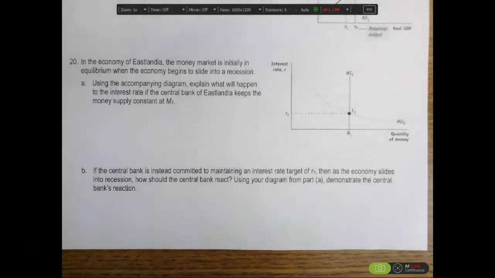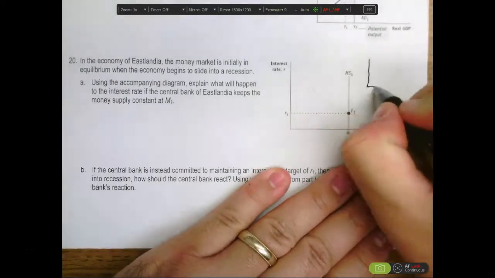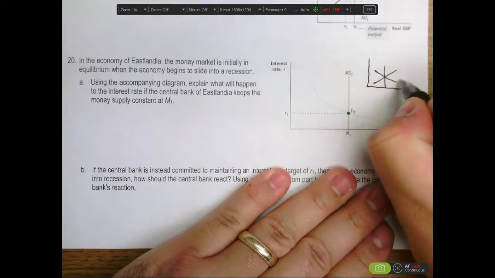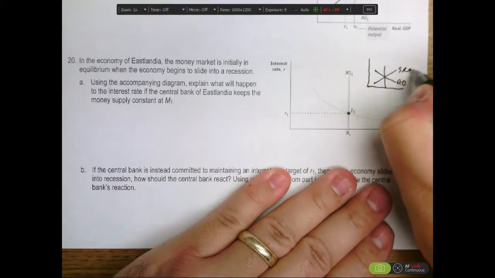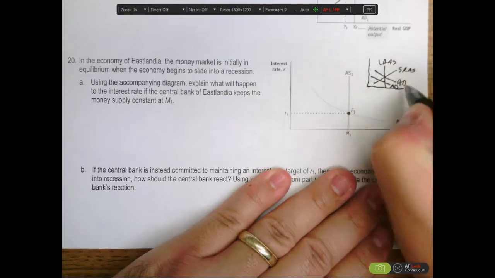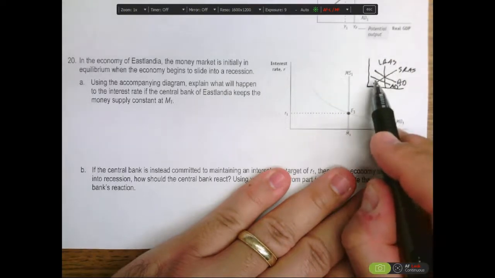This question is asking what happens to the economy of Eastlandia if the money market is initially in equilibrium and then there is a recession. If there's a recession, we look at the aggregate demand, aggregate supply model. We see that if we were in equilibrium before and we slide into recession, that we see a reduction in the price level. We go from this higher price level to this lower price level.